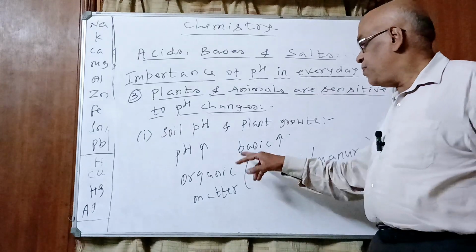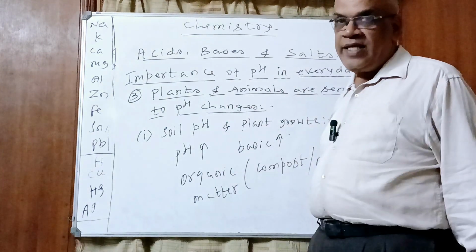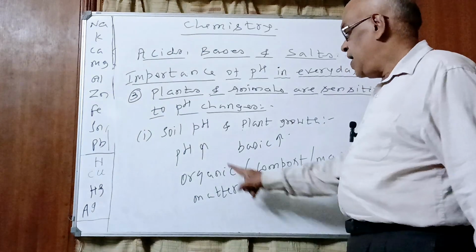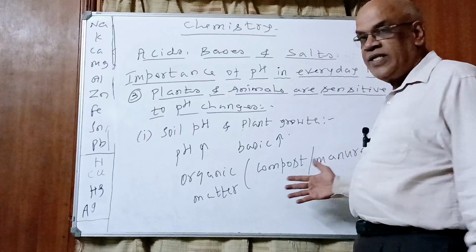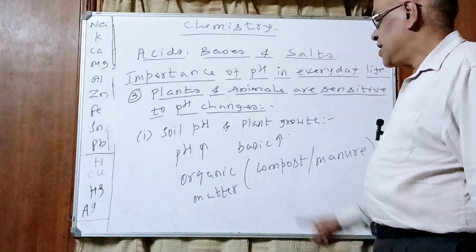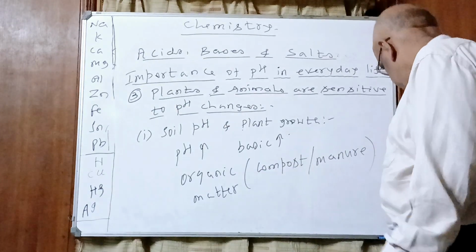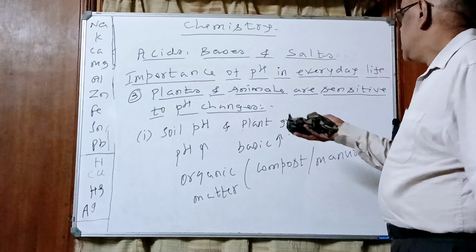So when the pH is too high, that is as high as 8, what do farmers do? They add organic matter, which consists of compost or manure, acidic, which neutralizes the excess base. Thereby pH is reduced to 7.